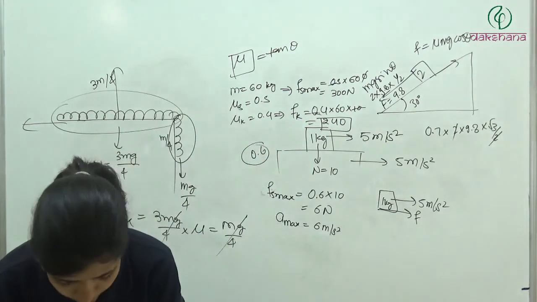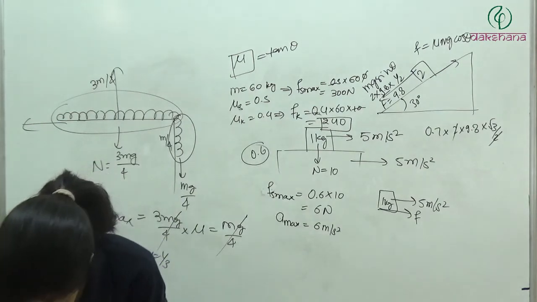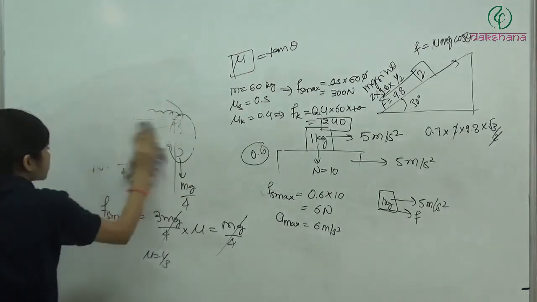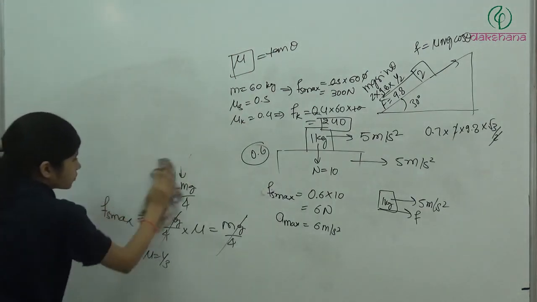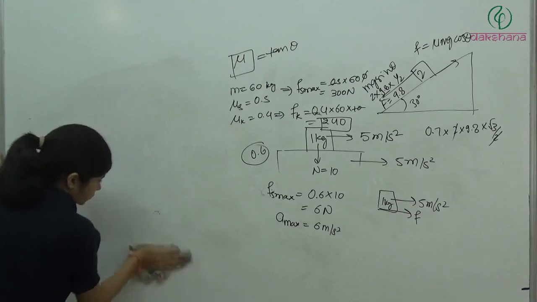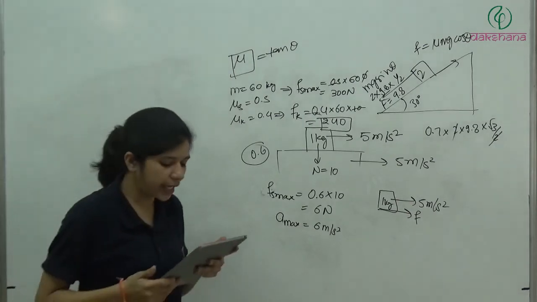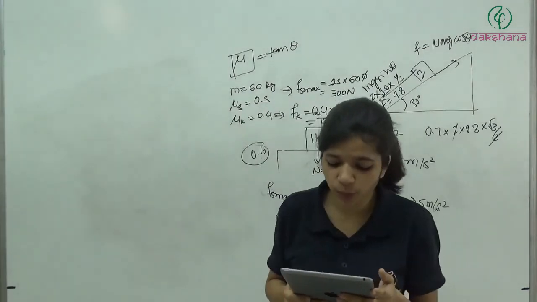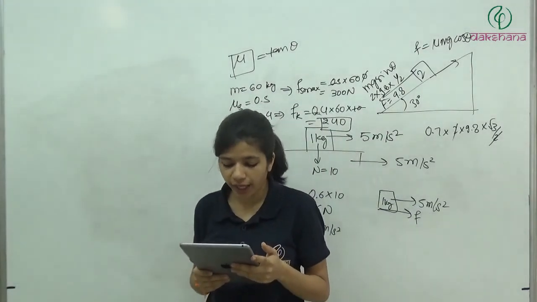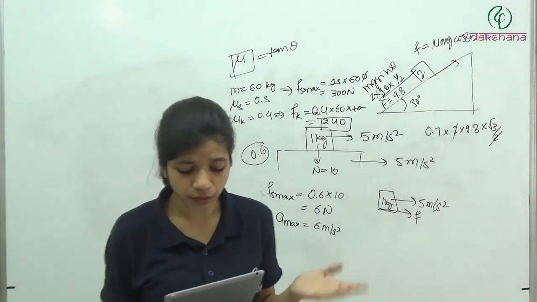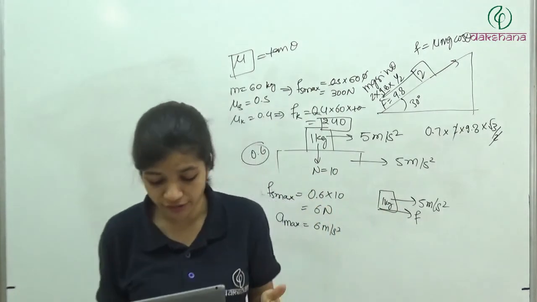Now question number 16, which is the last question. The blocks A and B are arranged as shown in the figure. The pulley is frictionless. The mass of A is 10 kg. The coefficient of friction between A and the horizontal surface is 0.2.